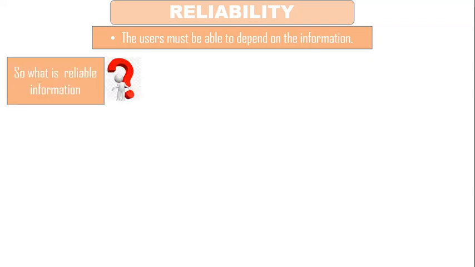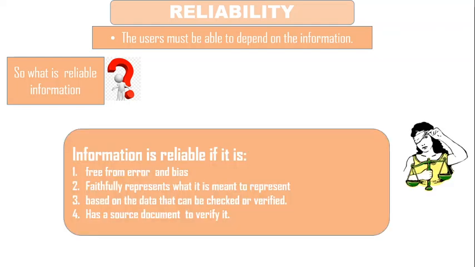So reliability means the users must be able to depend on the information. Or in other words, we can say that only information that is reliable should be included in the firm's accounting reports. Now, what is reliable information? Reliable information should be free from error and bias and faithfully represented, like represents what it is meant to represent.